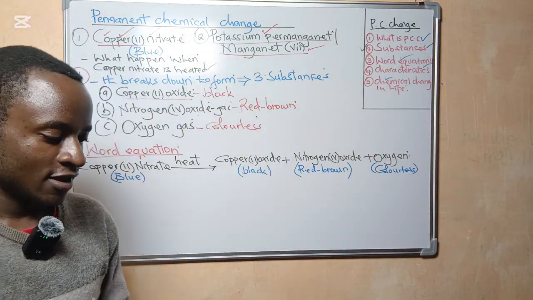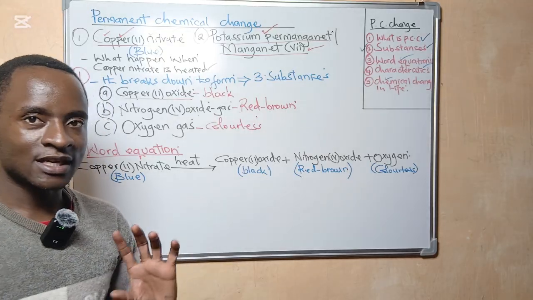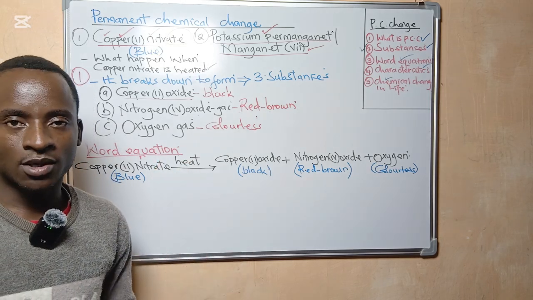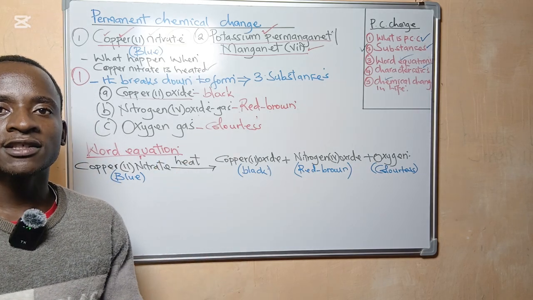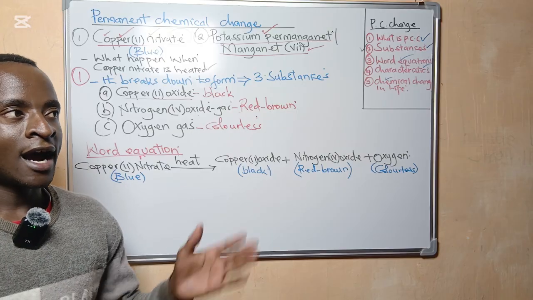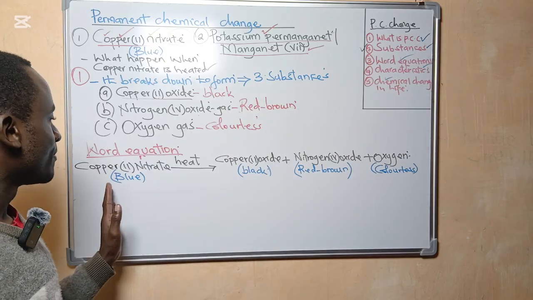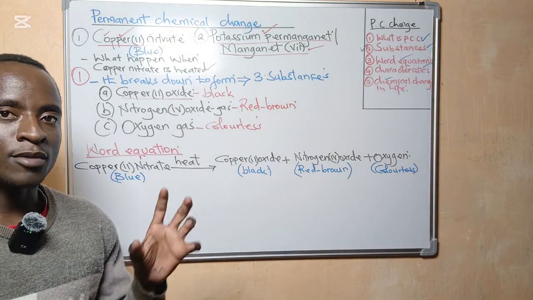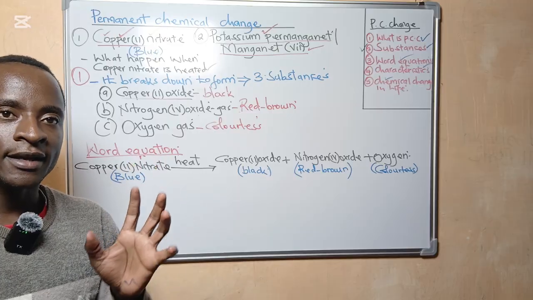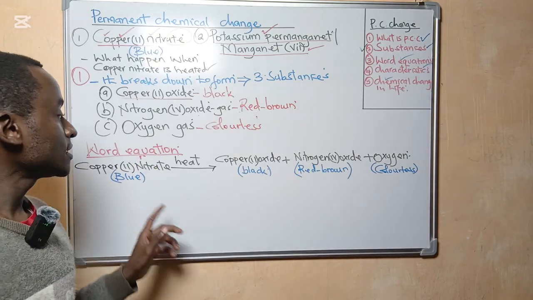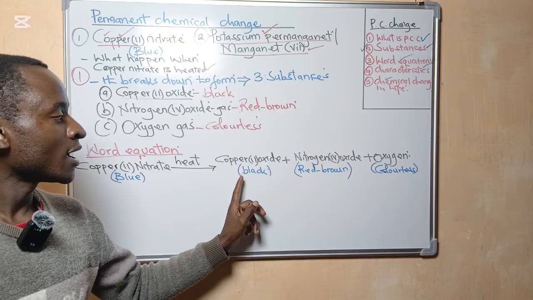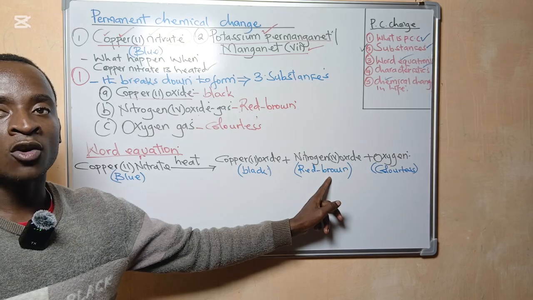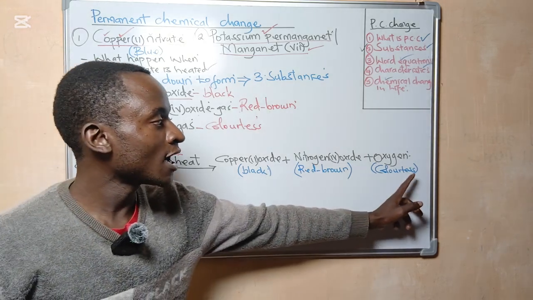The reason why I'm saying it is so important to indicate the color of these substances is that the examiner might be tempted to trick the question. For instance, if you get a question like this in an exam: a grade 8 learner heated a blue substance in the laboratory. Then this blue substance breaks down to form a black substance, and red-brown fumes were observed, and also colorless fumes were observed.